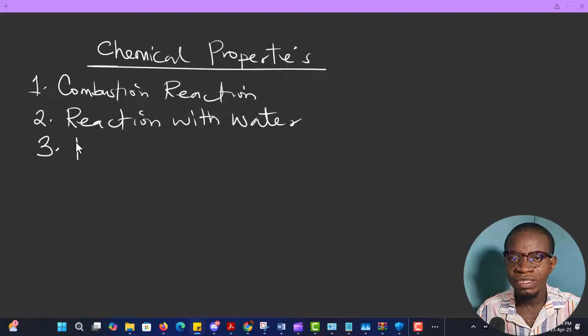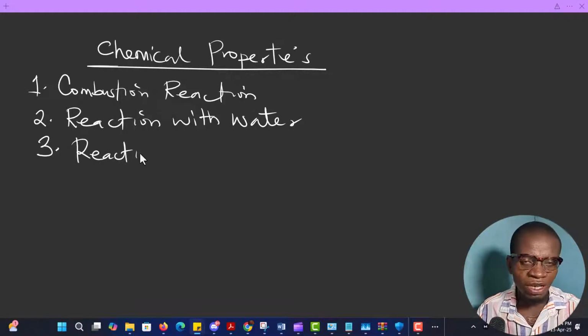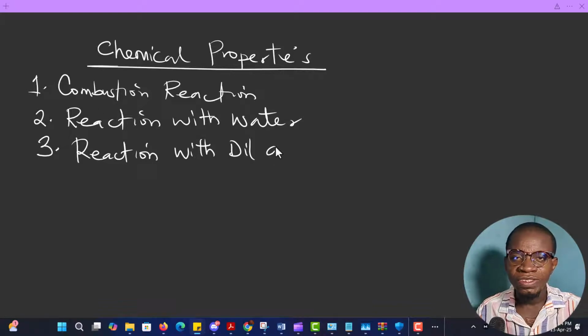Actually, it's not just acid. I mean reaction with dilute acid. How does a metal react with dilute acid? What is the end product anytime they react with dilute acid? Do they react with dilute acid, or do they not? These are the things that you need to know. And anytime you have an idea of all these things, it simply means that you can answer any question that comes in metals. That's number three.